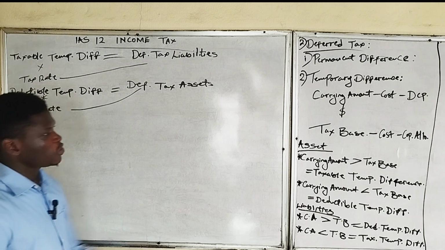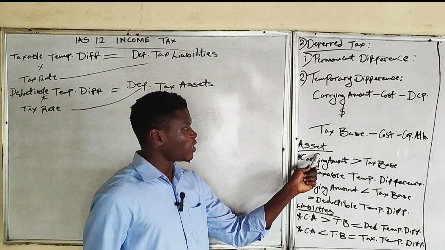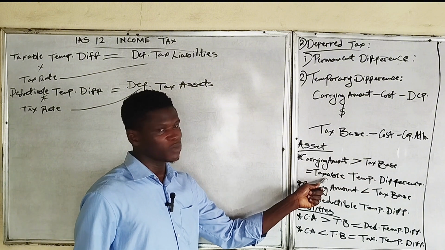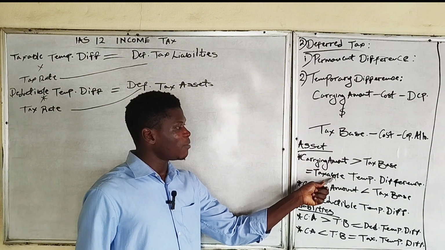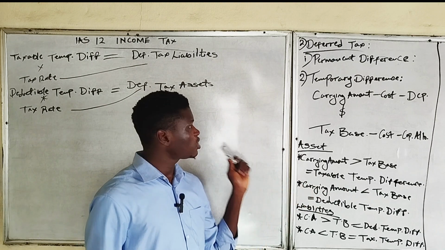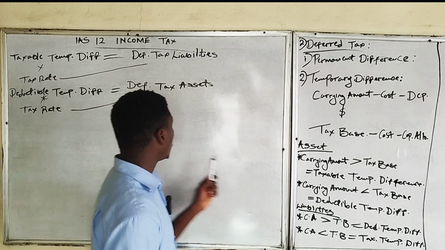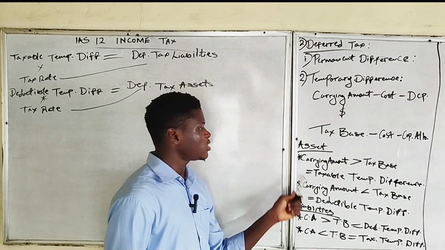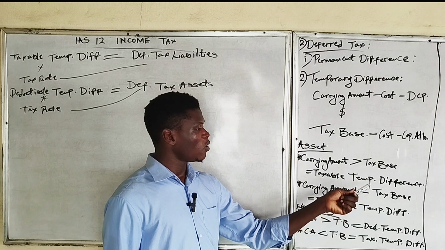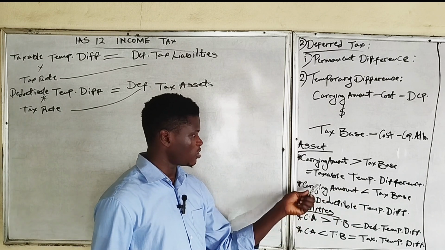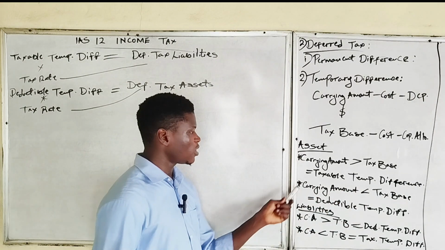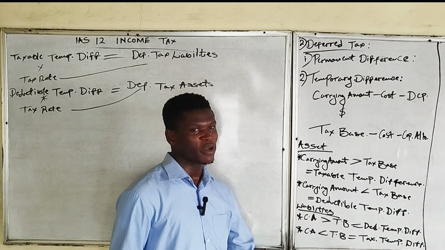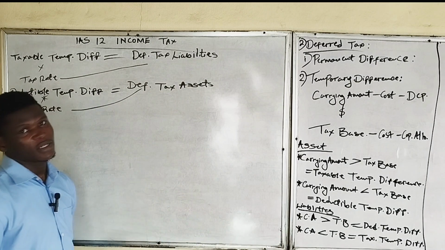So the amount by which the current amount of an asset exceeds the tax base of an asset will give us taxable temporary difference. When we multiply that amount by the tax rate, which in most cases we said is always 30%, we will have a deferred tax liability. And if the current amount of an asset is lower than the tax base of an asset, the difference will give us deductible temporary difference, which will give us the deferred tax asset.